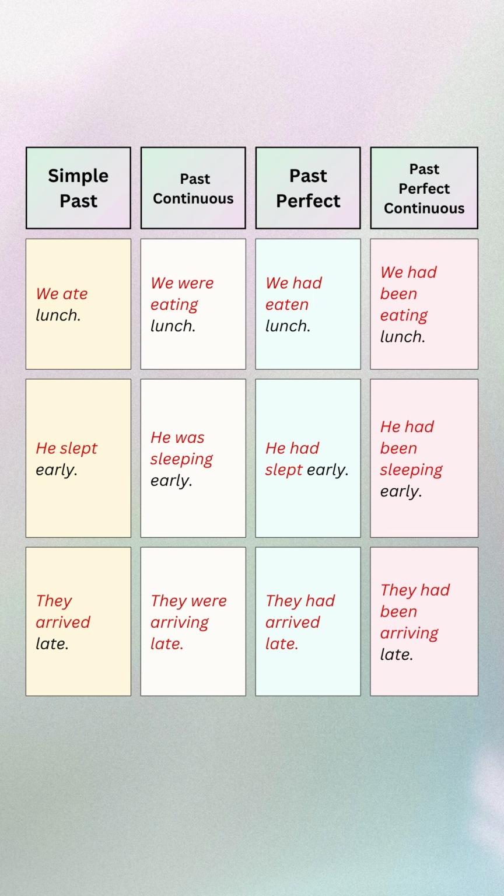We ate lunch. We were eating lunch. We had eaten lunch. We had been eating lunch. He slept early. He was sleeping early. He had slept early. He had been sleeping early. They arrived late. They were arriving late. They had arrived late. They had been arriving late.